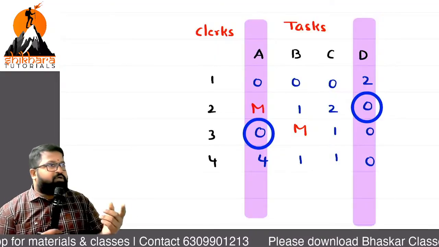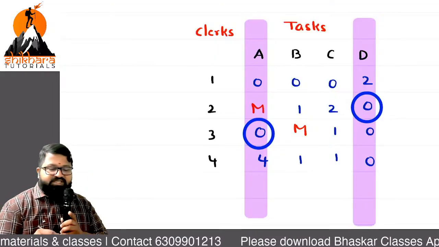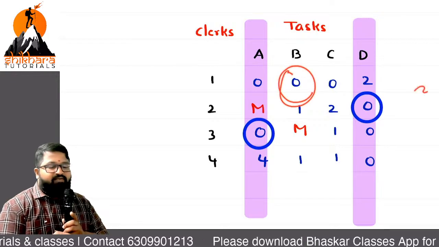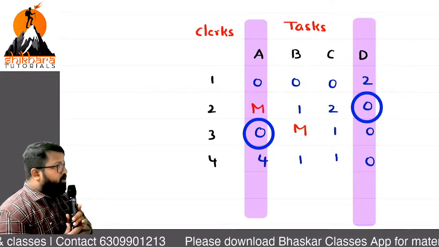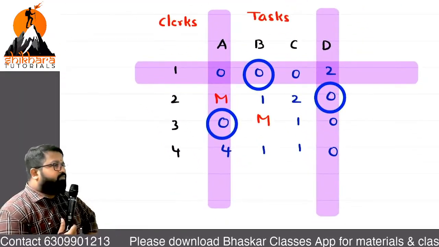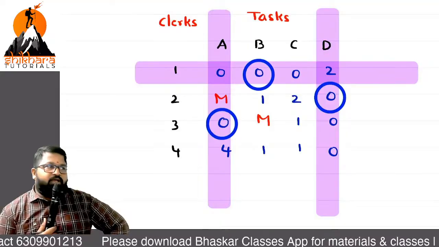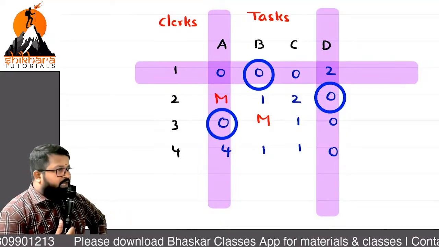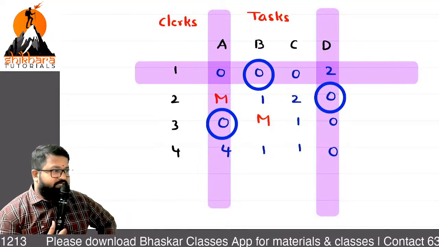Now we are going to check the columns. This is the column with a single zero, and we are cancelling this. But once we cancelled, is the rule satisfied? What is the rule there? M equal to N equal to number of allocations.